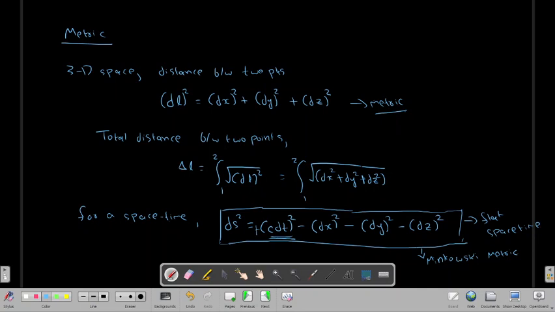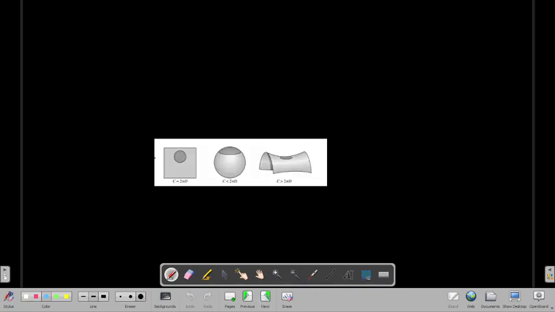Now let us discuss something in detail. Suppose we are only talking about space. There can be three types of surfaces: a flat surface, and curved surfaces, which will be defined by their curvatures. This is the surface with positive curvature.